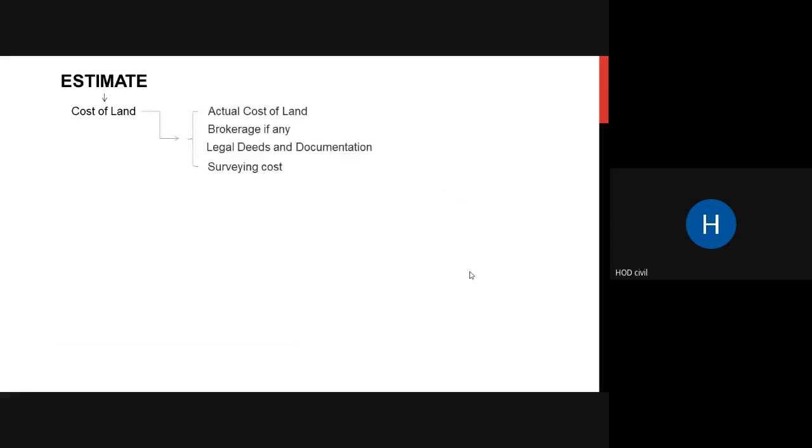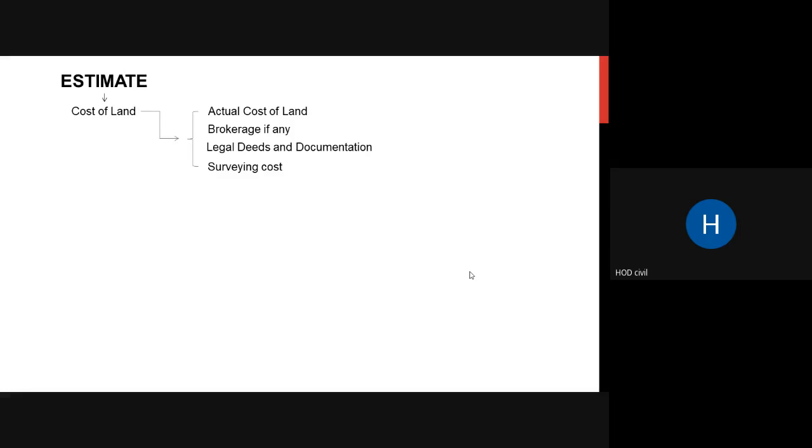This cost of land consists of various other things like the actual cost of land. When you go to buy a piece of land, there is the actual cost of land that you have to pay. Then there is always a broker in between, if any. If there is any broker, you have to pay some brokerage charges, which may be around 1%, 2%. Then there are legal deeds and documentation that you have to do. You have to register that plot in your name, and documentation has to be done. That costs some amount, so that is included in your cost of land.